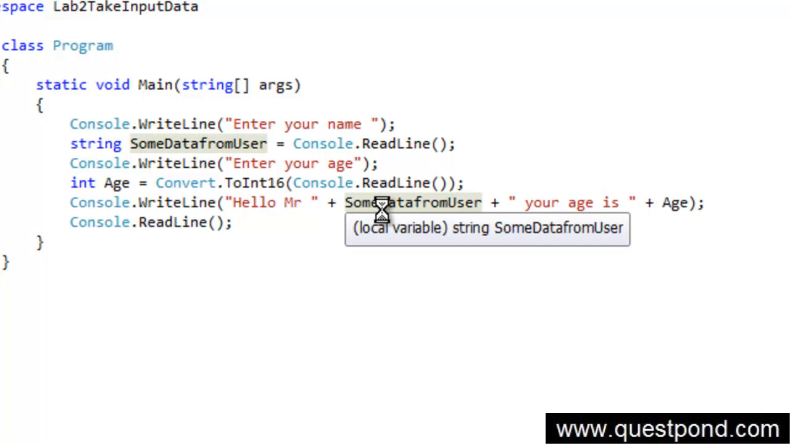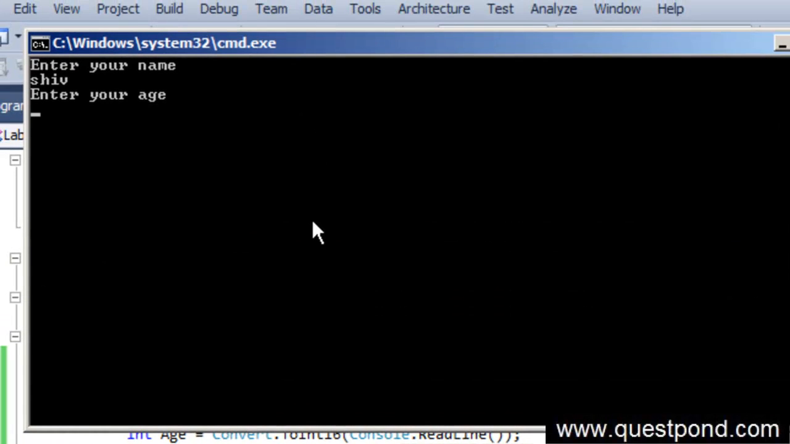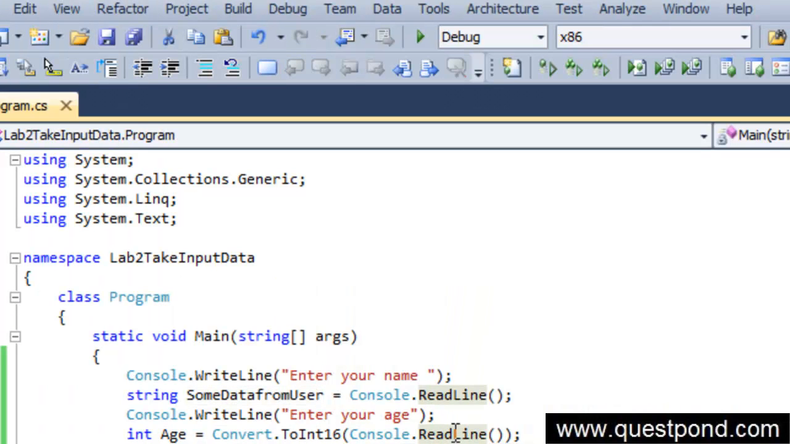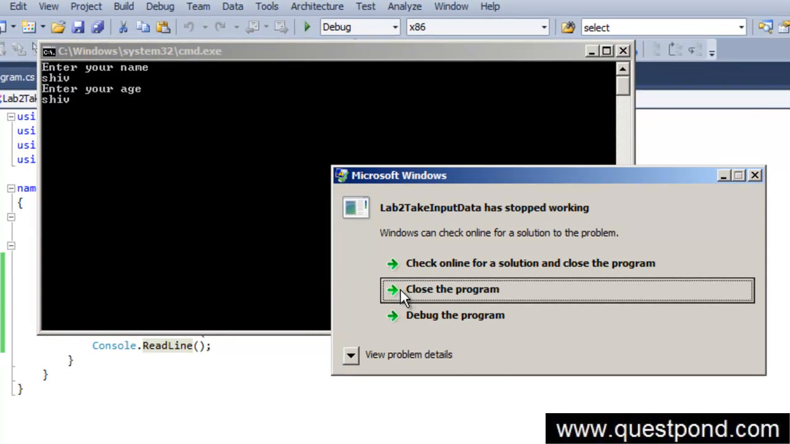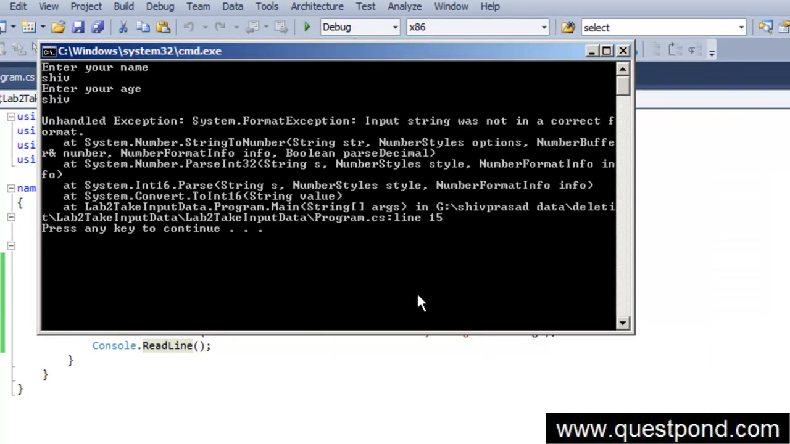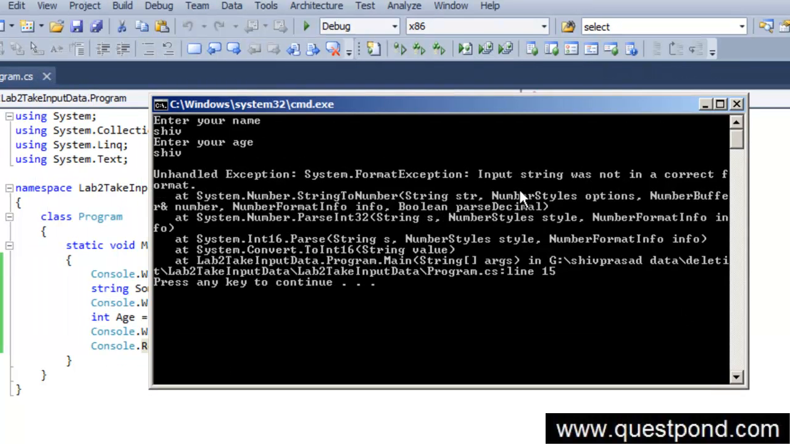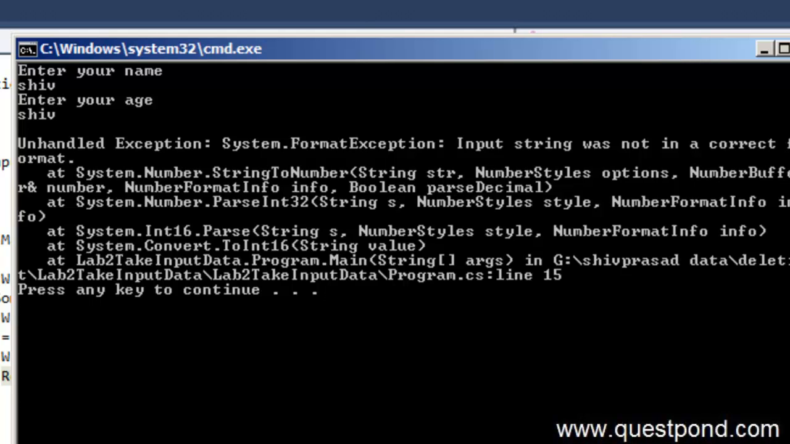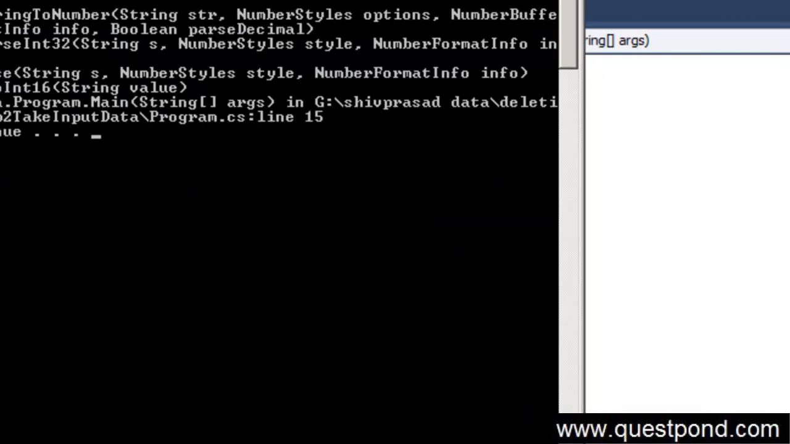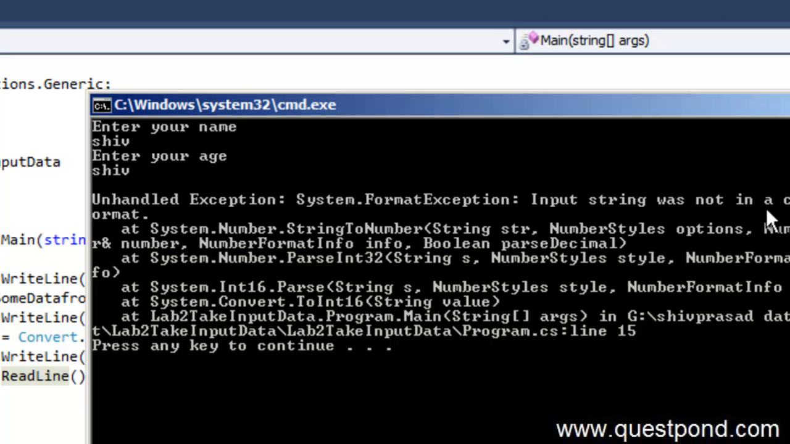So now let me do a Control F5 here. I'll say Shiv and I'll enter 35, and yes, hello Mr. Shiv, your age is 35. Good. Now let me again do a Control F5 here. For some reason let me put some alphanumeric characters. Now the time I do this, you can see that there is an error here. The application has stopped working, and it has given me an error saying that the input string was not in a correct format. If I expand this and show you the error, you can see the input string was not in correct format. So in other words, the application crashed.